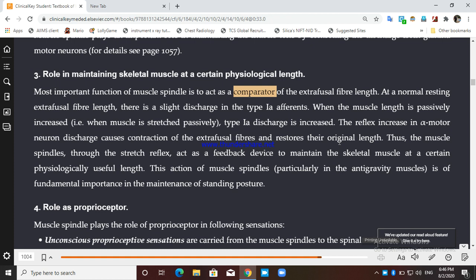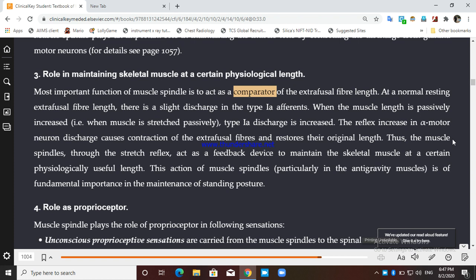There is a reflex increase in the alpha motor neuron, and for your information, this alpha motor neuron innervates the extrafusal fiber. Gamma motor neuron was innervating the intrafusal fiber. This alpha motor fiber innervates the extrafusal fiber.